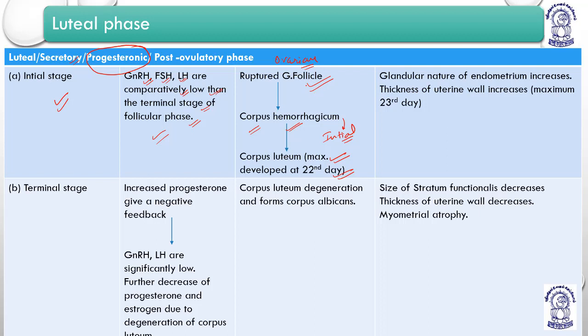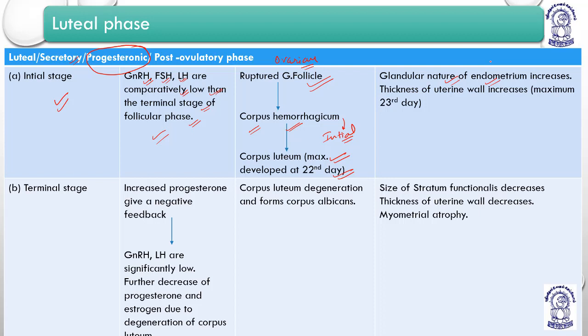So the ruptured Graafian follicle forms the corpus hemorrhagicum, which is the initial form of the corpus luteum, which grows and enlarges, maximally at the 22nd day. Now the glandular nature of the endometrium increases. The secretory nature comes. Why? Because during the proliferative phase they just have to create a bed, but now why is the glandular nature increasing? Because now they are basically having a pre-mindset.